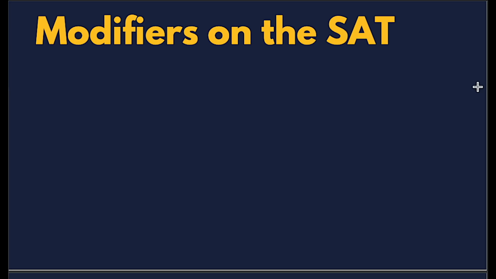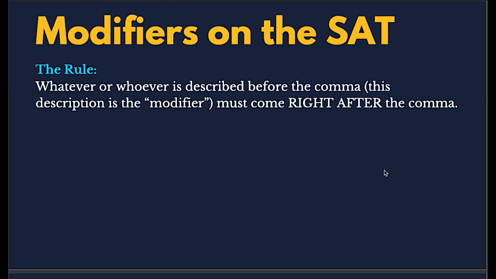Our next question type is modifiers. And modifiers are some of the strangest questions on the SAT. And a lot of my students just don't even know that they're a thing. So let's talk about what they are real quick. The rule is going to be whatever or whoever is described before the comma must come right after the comma.